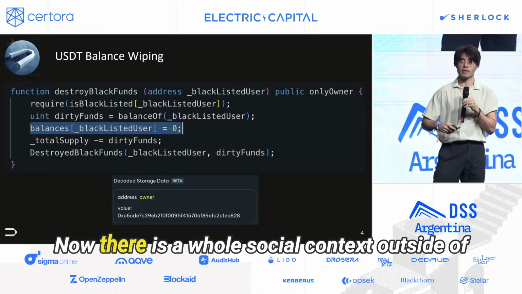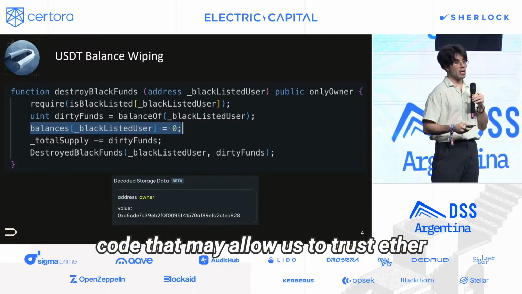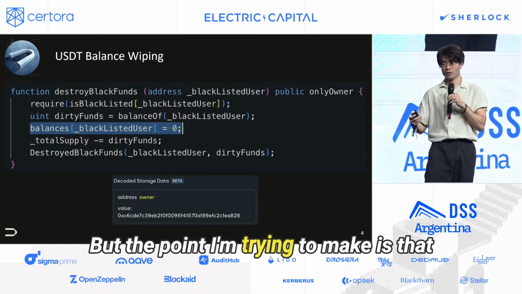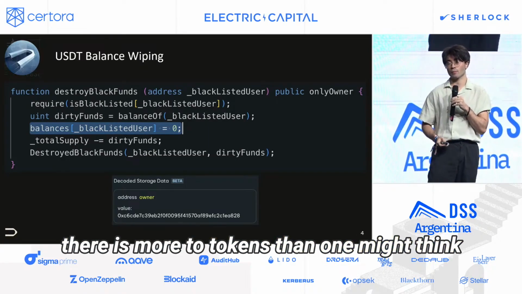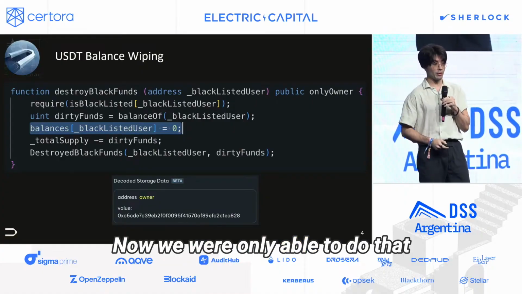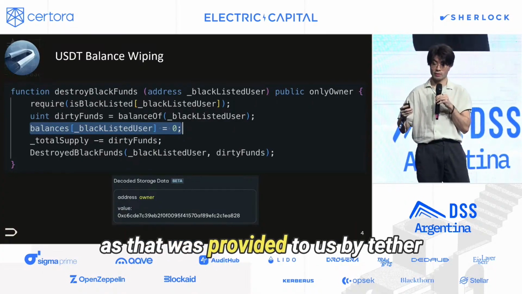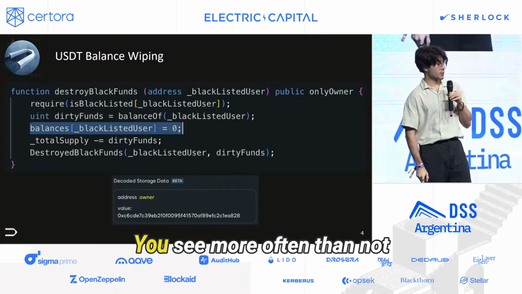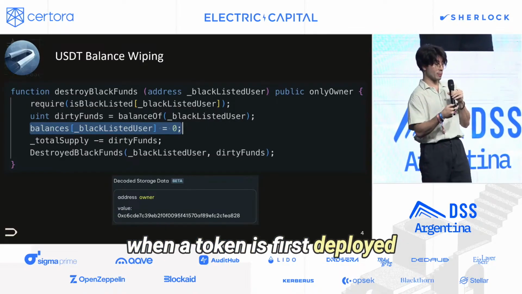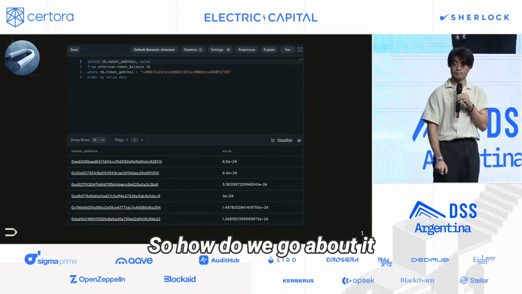Now, there is a whole social context outside of code that may allow us to trust Tether. But the point I'm trying to make is that there is more to tokens than one might think. Now, we were only able to do that because we have access to the source code of USDT, as that was provided to us by Tether. That's not always the case. You see, more often than not, when a token is first deployed, we do not have access to the source code. How do we go about it?